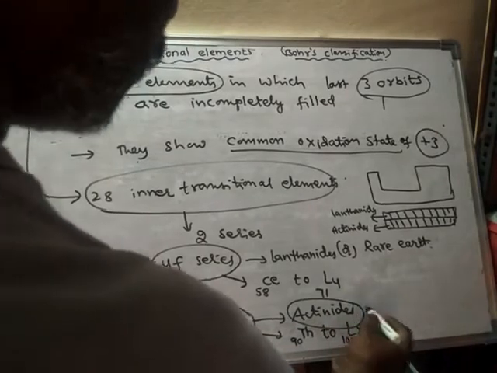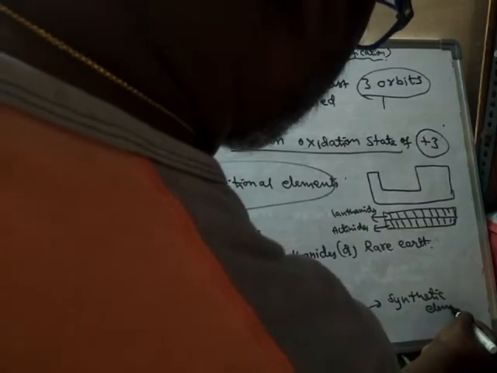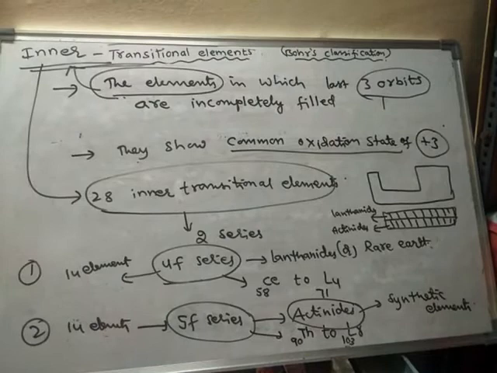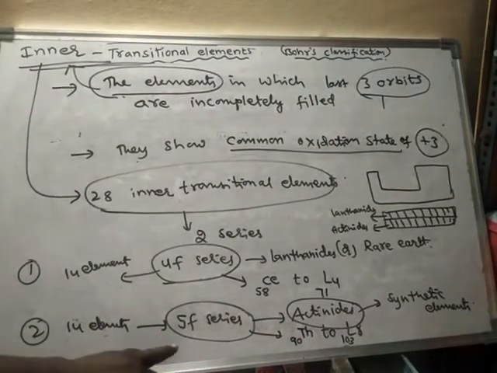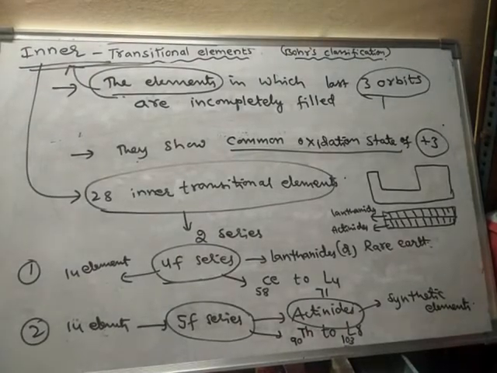Actinides are mostly synthetic. They are called synthetic elements because most of them are prepared artificially. So most of the elements of the 5f series, the actinides, are prepared artificially. Hence they are called synthetic elements.